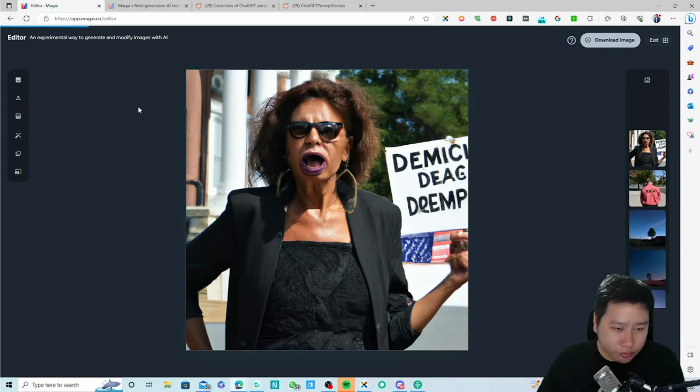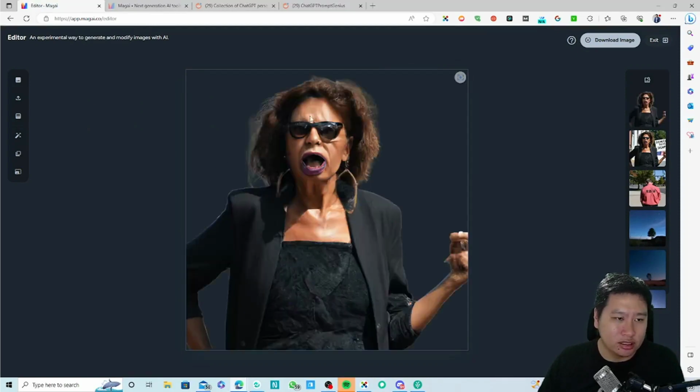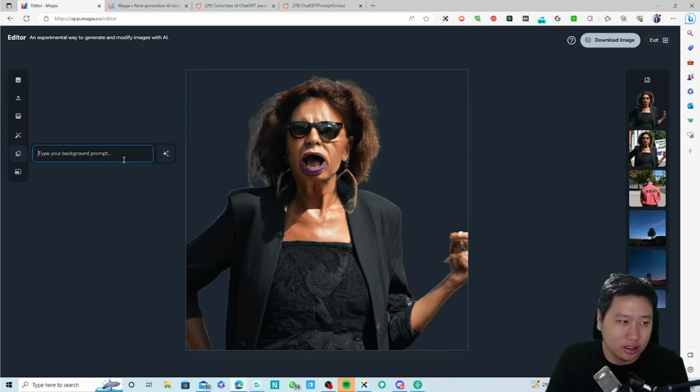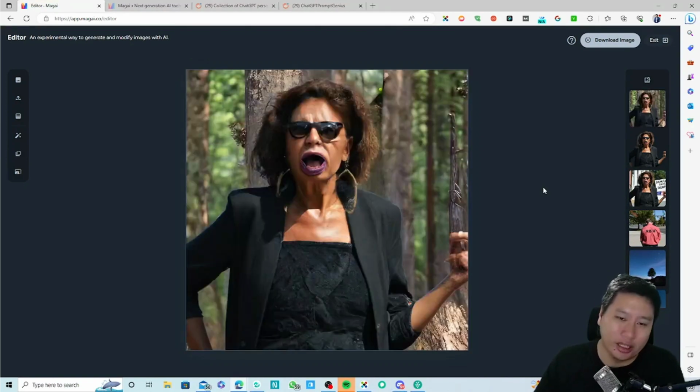Okay, right, so let's take a look. So this becomes the lady itself. And then you can replace the background, I guess. Then you can type in your background prompt, maybe a forest. Let's see what happens. I did not test these features here, just playing around with it. Okay, so I'm not good. I can't generate any good outputs here.